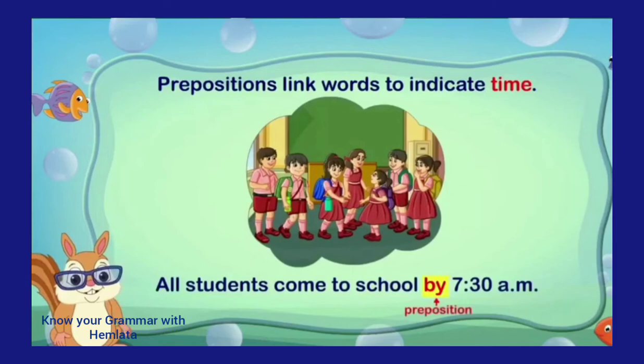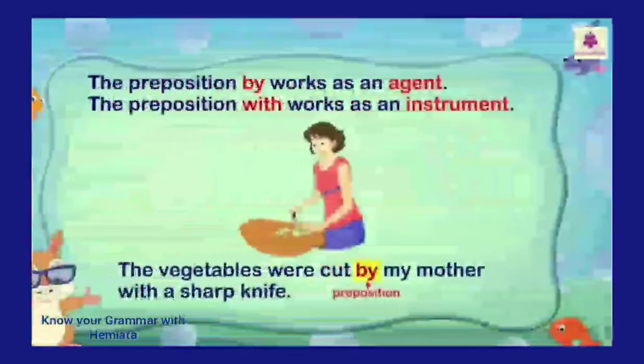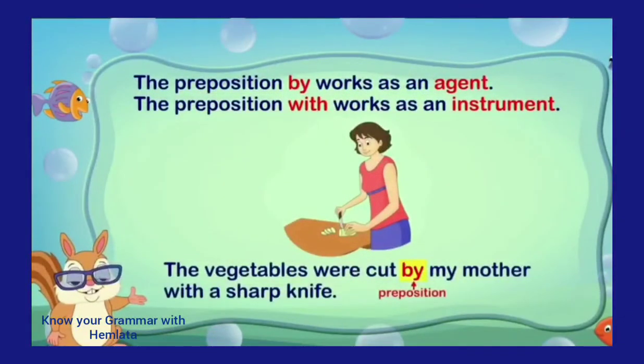Then here the preposition is by. Now the preposition by works as agent. The preposition with works as an instrument. Instrument means if you can take by some appliances or instrument, you can say at home, in a school, at outside,